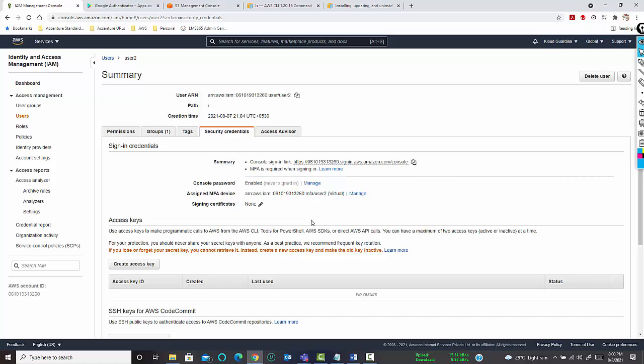Abhijit, how do we add the phone number in MFA? See, you cannot add a phone number in MFA. It's not like the MFA which you configure in Office 365 or in Azure. Office 365 and Azure use Microsoft Authenticator, where you can configure a phone number or an email ID, so if you don't have the authentication device with you, you can ask for a code. But AWS is very stringent on this, so there is no mobile number or anything you can configure.